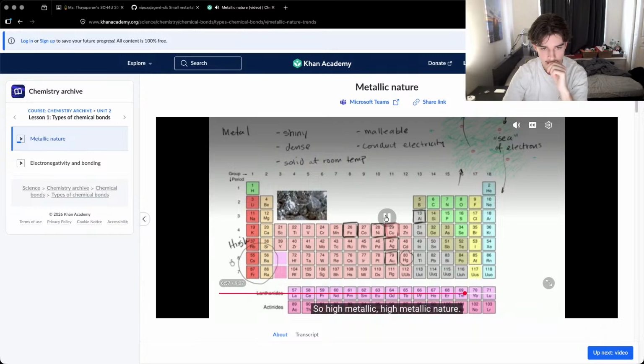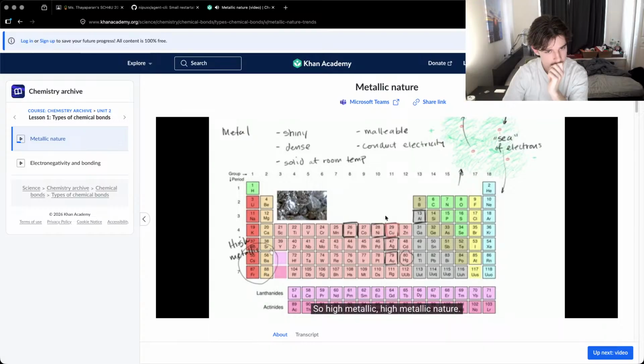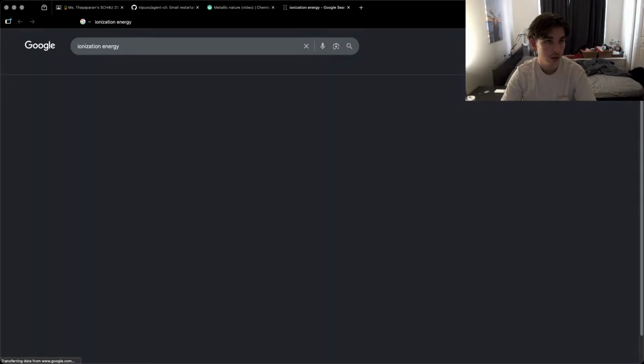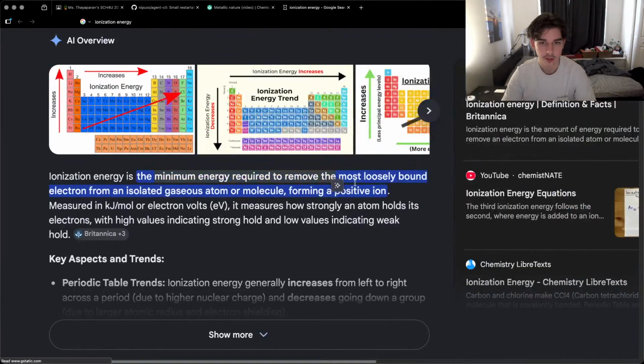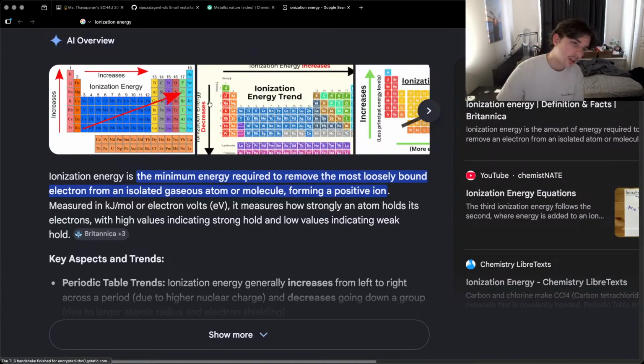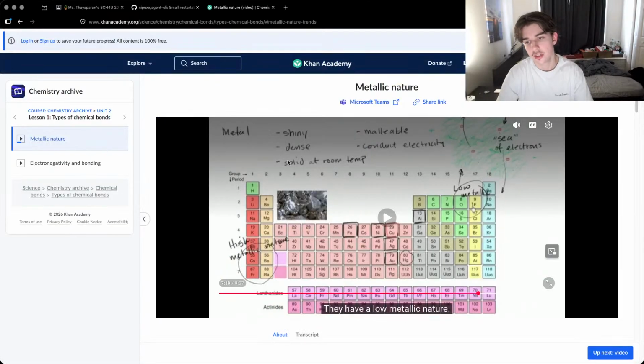And the ones on the top right are going to be the opposite. They're very unlikely to share electrons. These are very electronegative. They have a very high ionization energy and a low metallic nature. Ionization energy is the minimum energy required to remove the most loosely bound electron. That makes sense. So these are low ionization energy, these are high ionization energy. It increases toward the top right.